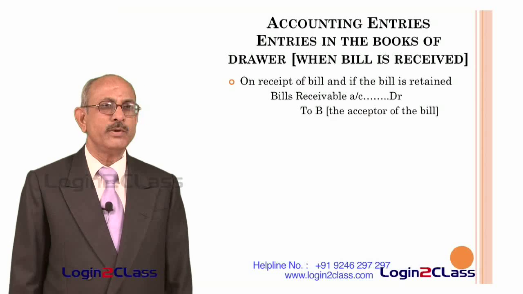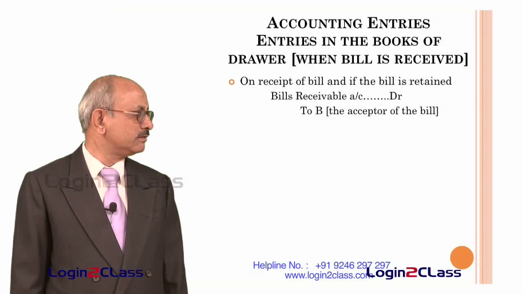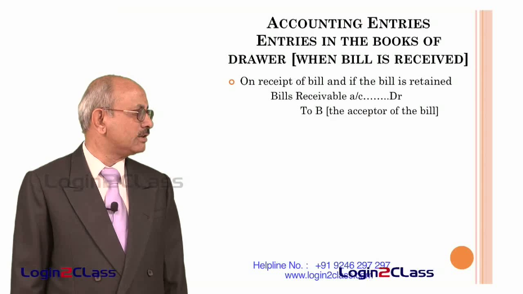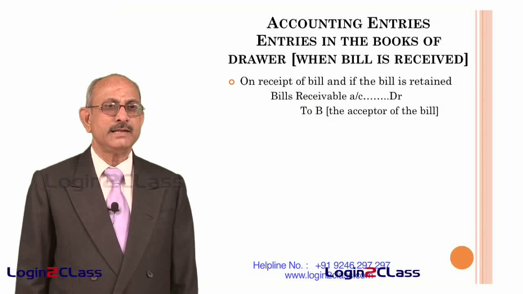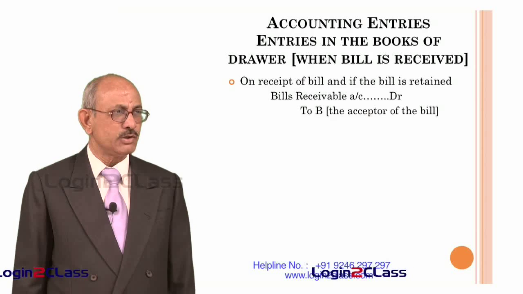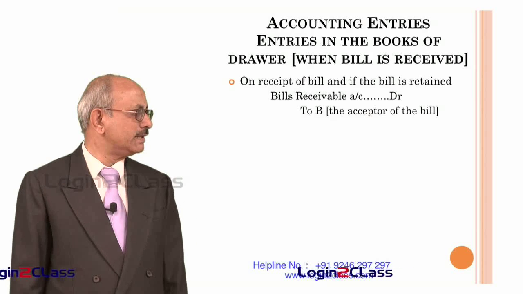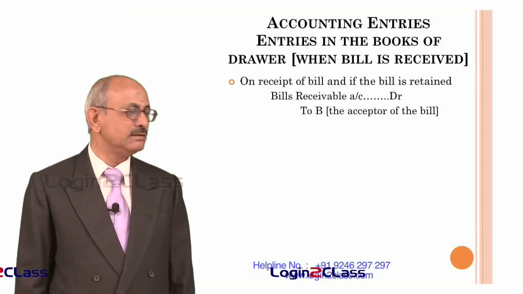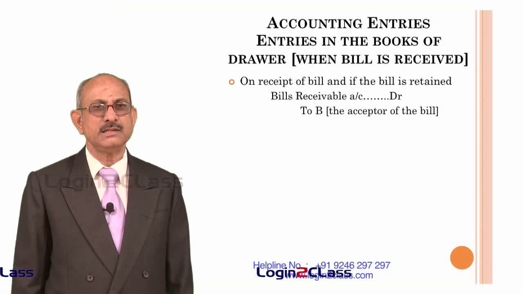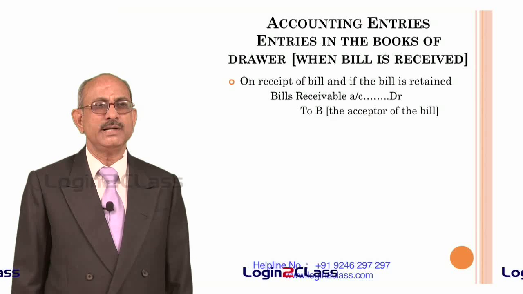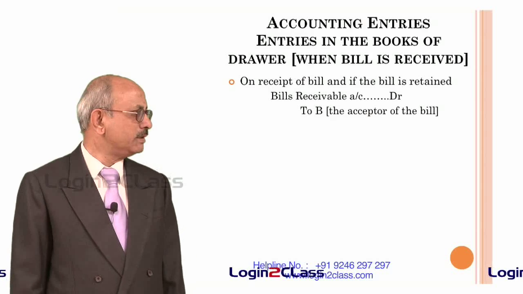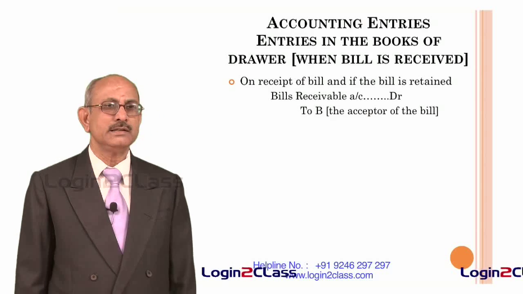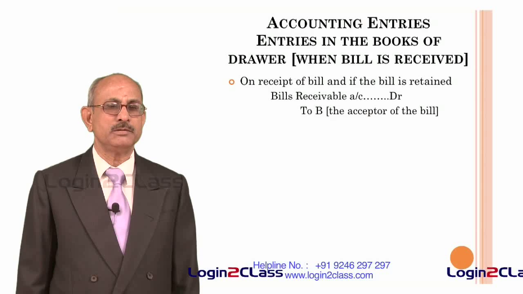First of all is when a bill is received in the books of the drawer. What normally happens is, in the case of a drawer, he draws the bill and then it is sent to the drawee of the bill, who accepts the bill and sends it back to the drawer. As soon as an accepted bill is received, he has to pass entries in his books. Until that time, no entries need to be passed. Only when the bill is received, that is, on receipt of the bill, and if the bill is retained, in the sense the drawer keeps the bill with himself.